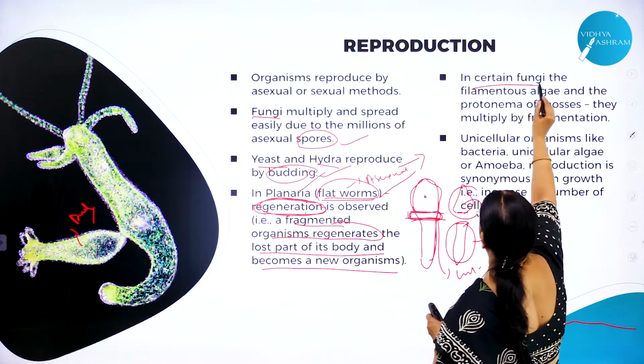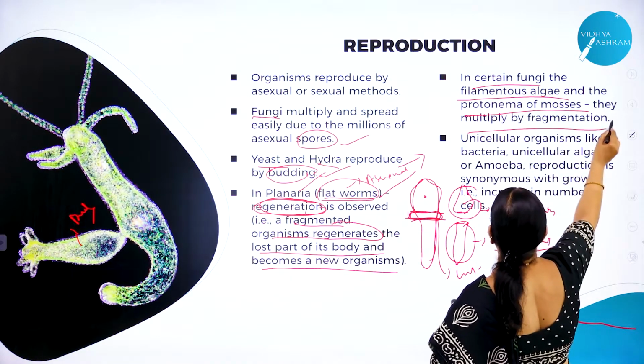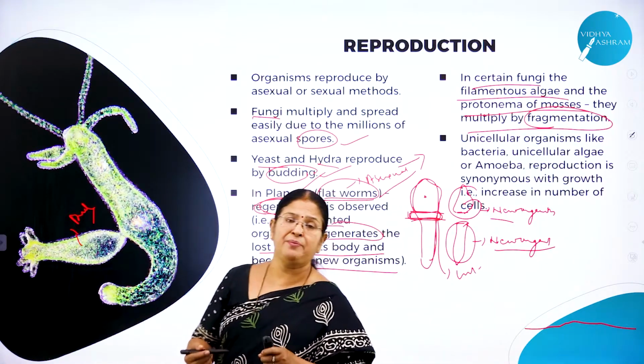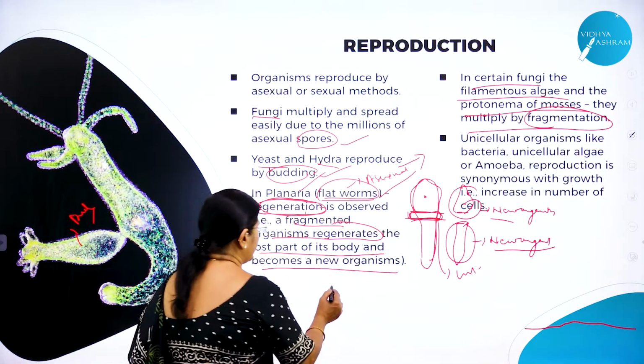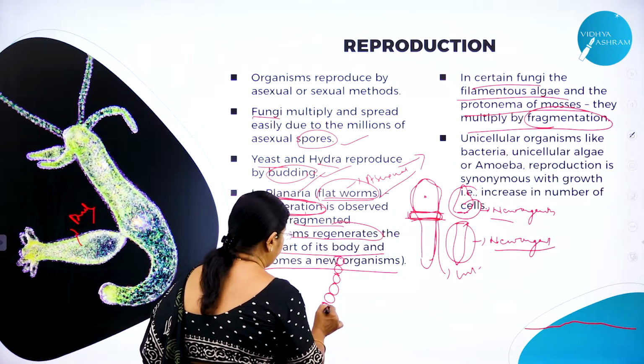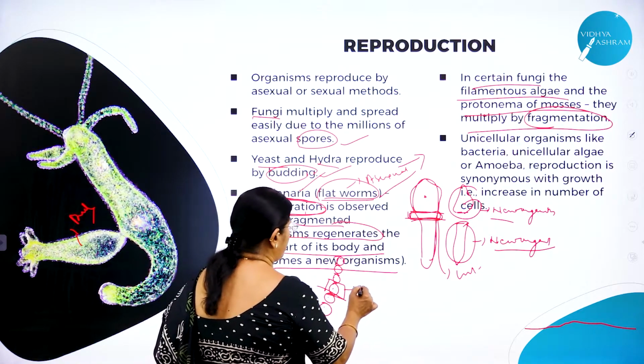In certain fungi, like even filamentous algae and the protonema of mosses, they multiply by fragmentation. What do you mean by fragmentation? For example, like algae, you can see the filaments like this. Continuous chain of filaments like this. Suppose this one cell is cut. This is called what?